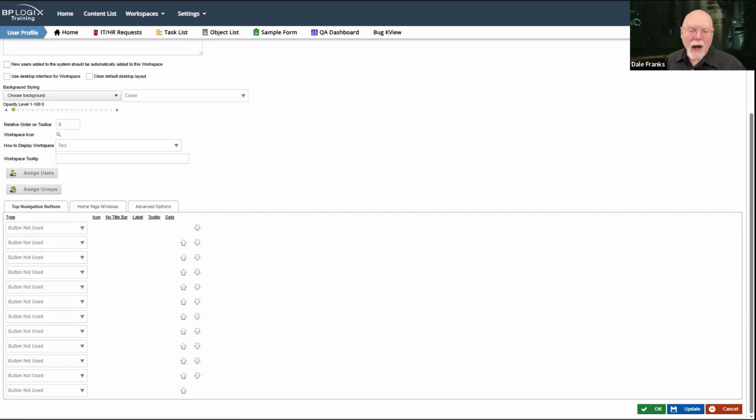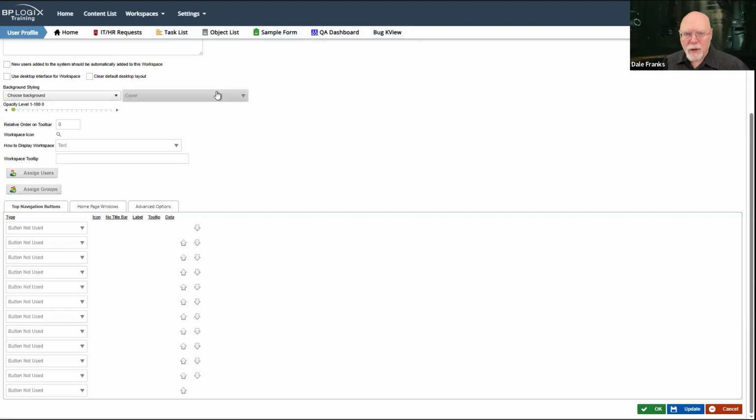The first is your top navigation buttons tab. So these are my navigation buttons for the user profile workspace, which is the workspace that we are still in. If I was to switch to the admin workspace, as I was on previously, you'll see only the 3 buttons there for home, content list, and the data flow analyzer. So these are all customizable.